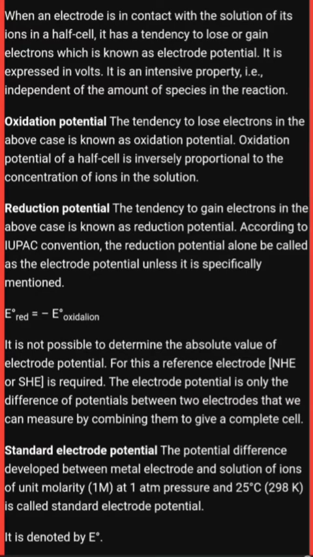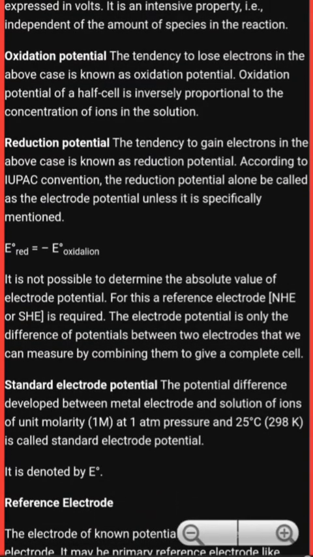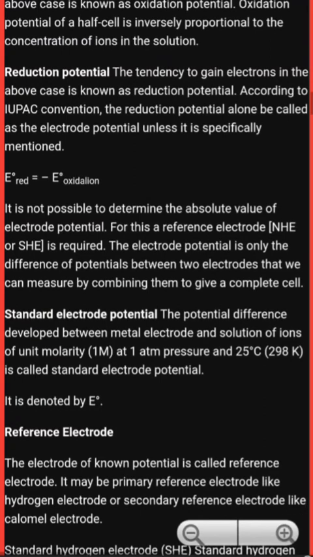Standard electrode potential: the potential difference developed between a metal electrode and a solution of its ions of unit molarity at 1 atmospheric pressure and 25 degrees Celsius, which is called room temperature, is called standard electrode potential. It is denoted by E0.